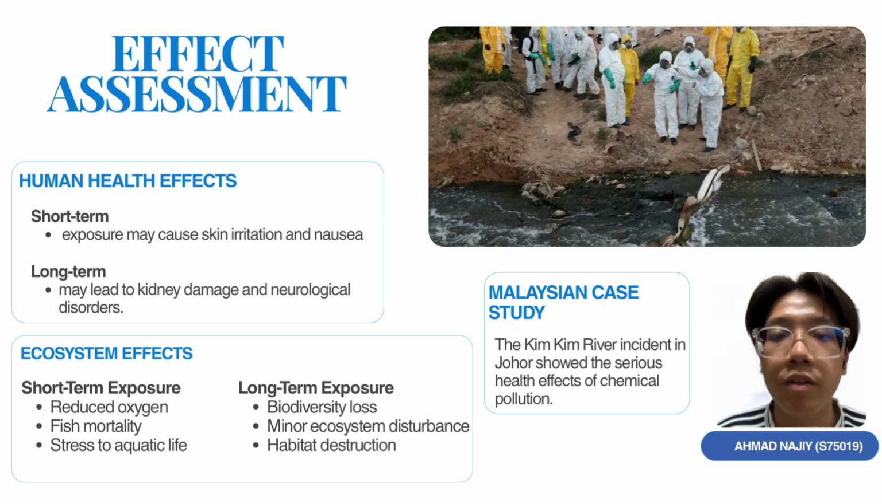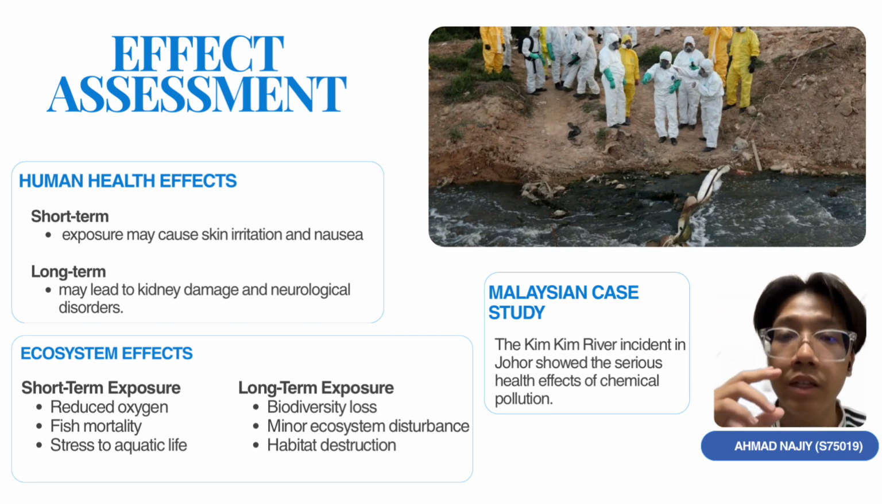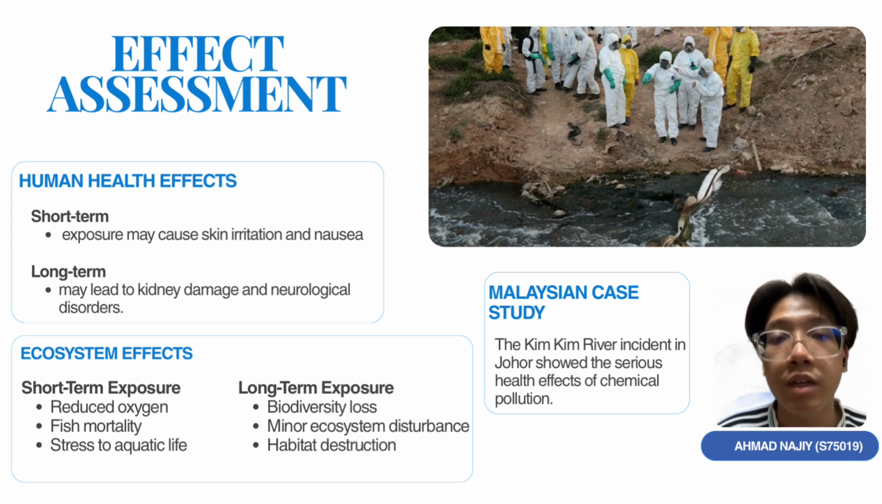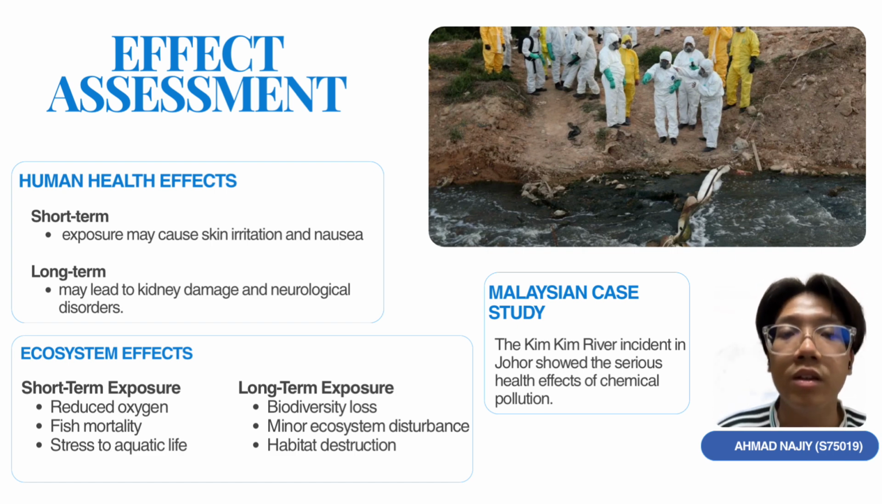Heavy metals such as mercury, lead, and cadmium are particularly dangerous. This is because they accumulate in aquatic organisms over time and can disturb the food chain. For humans, short-term exposure may cause skin irritation, nausea, and breathing discomfort. For long-term exposure, they can increase the risk of kidney damage and cancer.